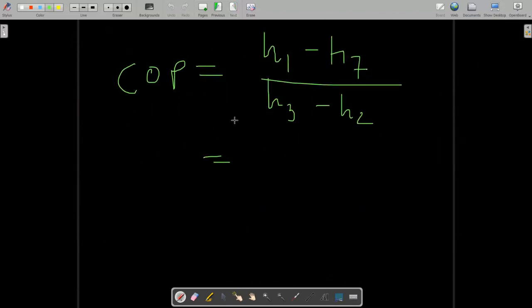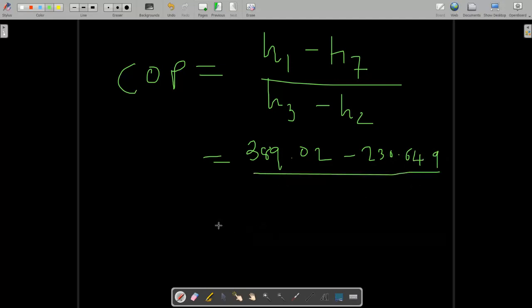So when you put all these values, H1 is 389.02 minus 230.649 upon H3. H3 is 459.528 minus 414.781.